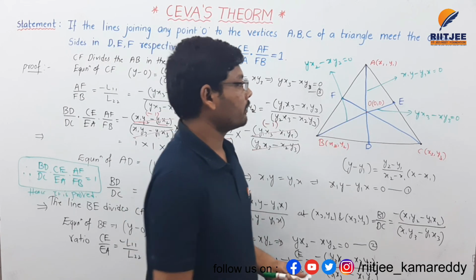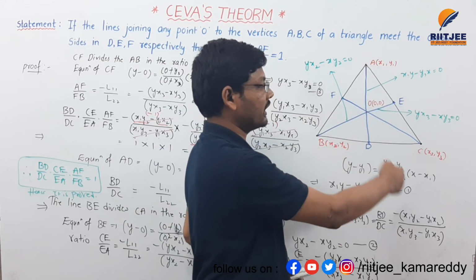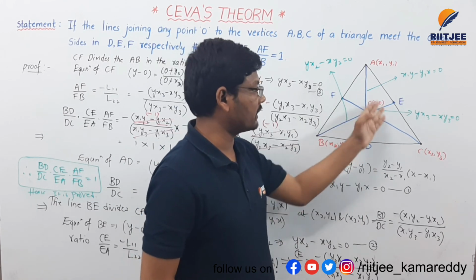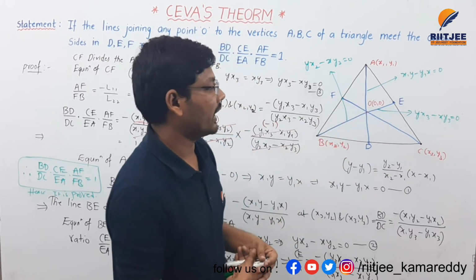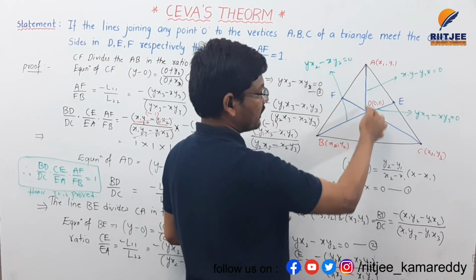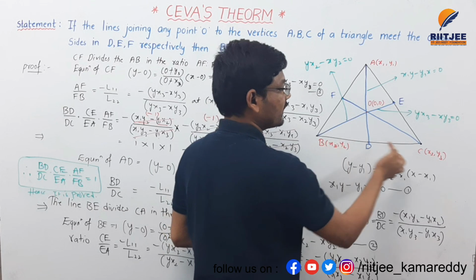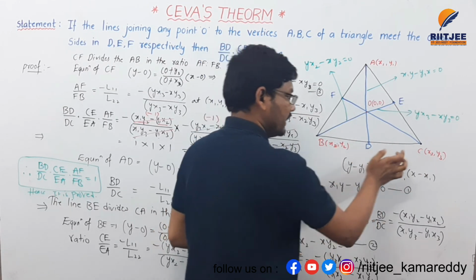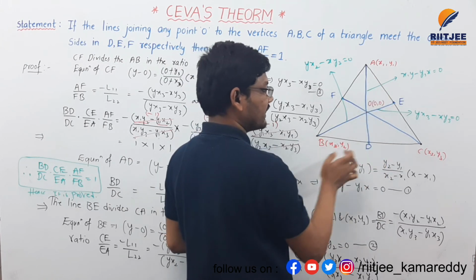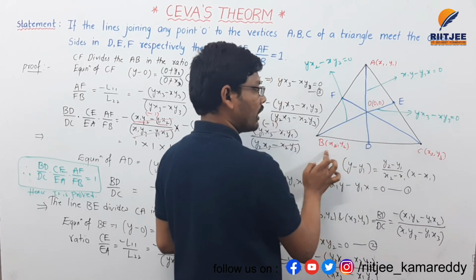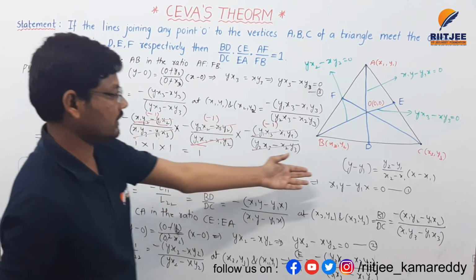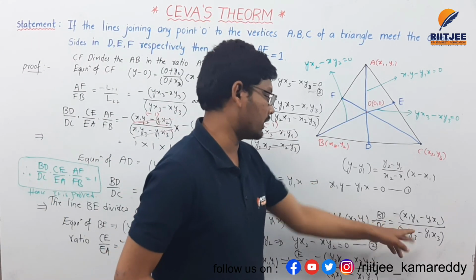The point of intersection of the medians is O, and AD is passing through O and intersecting the line BC. So I am finding the equation of line AD, this line intersecting BC in the ratio of BD and DC.